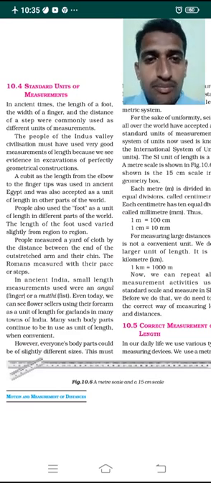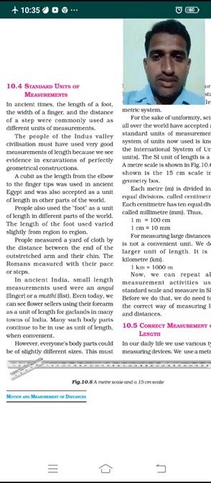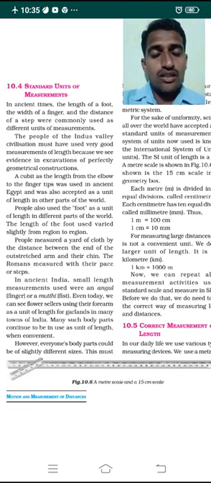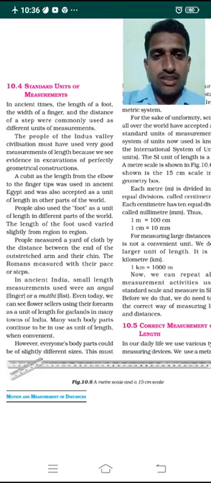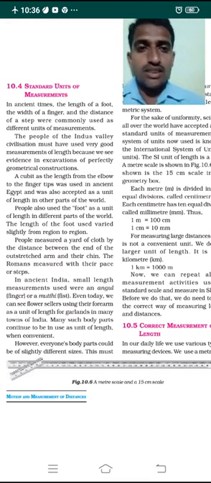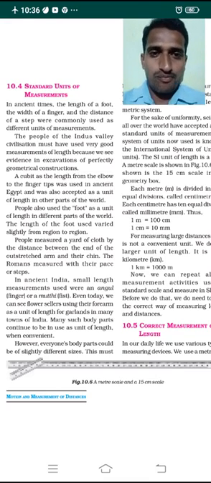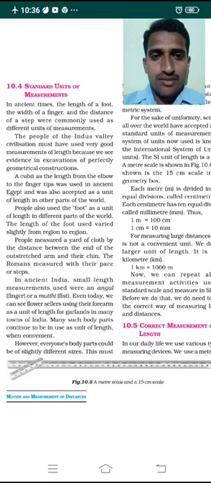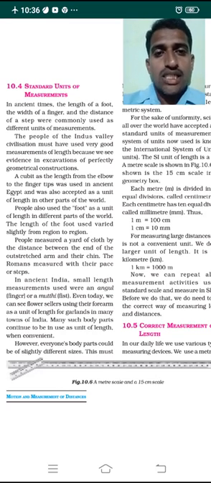So dear students, you might know that in the ancient times the length of a foot, the width of a finger and the distance of a step were commonly used as different units of measurement. The length of the foot we call a foot span. Then the width of a finger, which you might know from the villages, and the distance of a step, one step distance. These were all commonly used as units of measurement of objects.